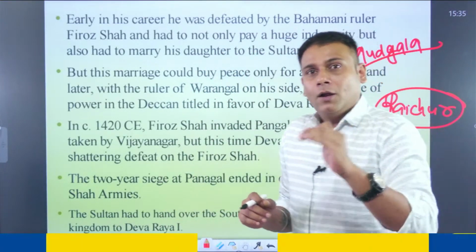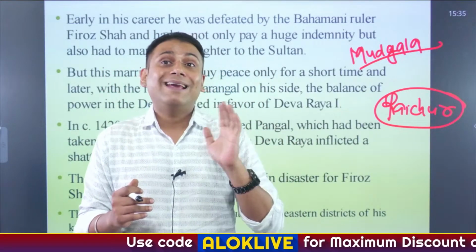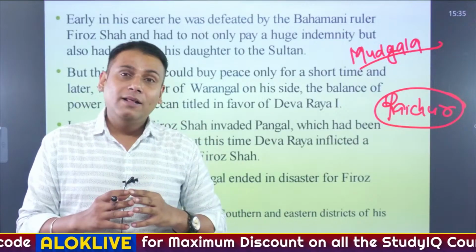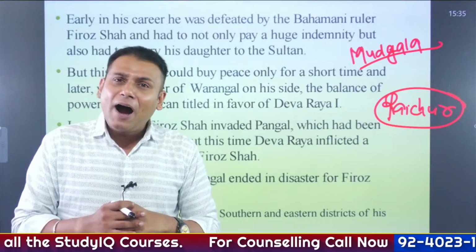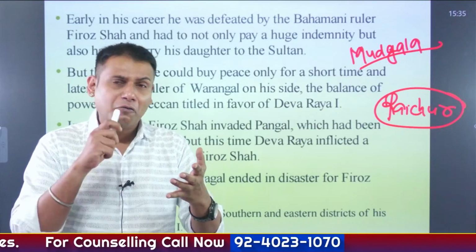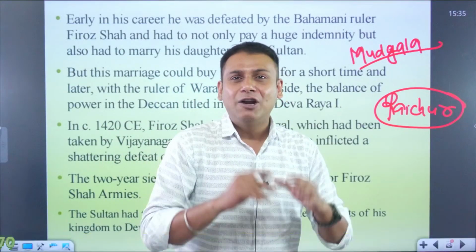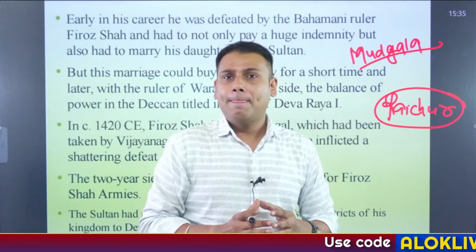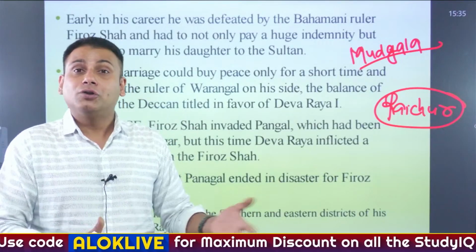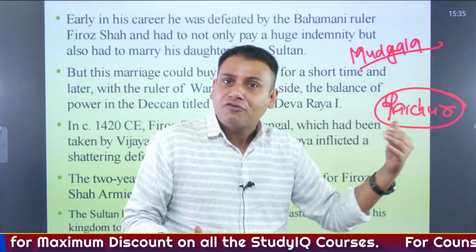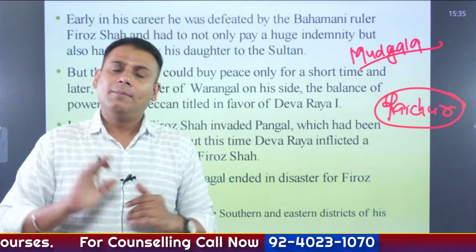Okay? Now what happened further? Now at this particular point of time, Deva Raya I had to keep his position intact. And diplomatically, Deva Raya I married one of his daughters to Firoz Shah. Apart from this, he had to give a lot of pearls, gold, horses, and many elephants. Apart from this, he had to pay a huge war indemnity. Okay, and the major part is he had to forcibly marry one of his daughters, so that there could be a truce, a peace treaty between both of them. For some time, things went well.